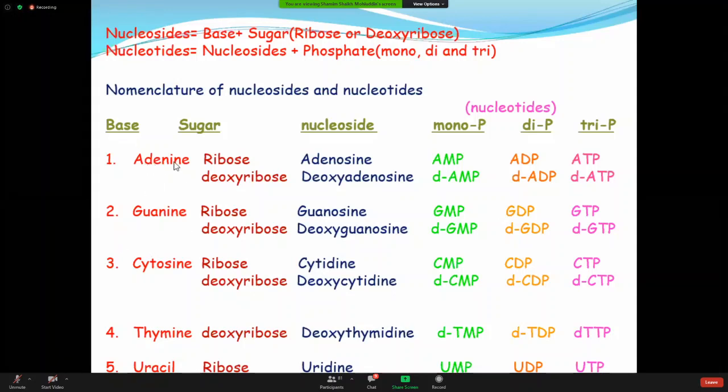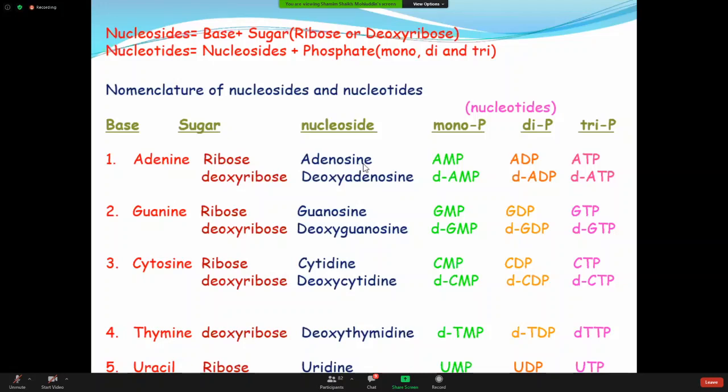Suppose the base is adenine. With the adenine, you are adding a sugar. This is a ribose. So base and sugar, ultimately you are getting a molecule of nucleoside. The name of the nucleoside is adenosine. Adenine and sugar ribose, you are getting adenosine.